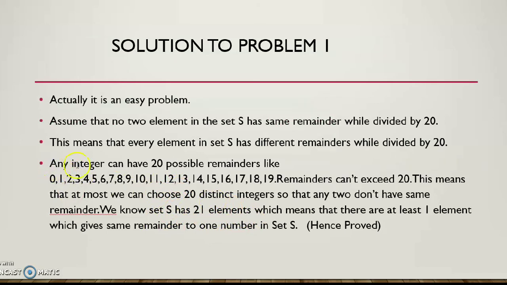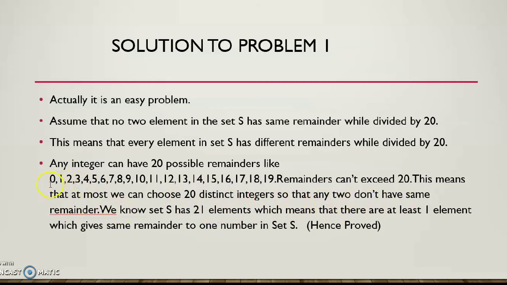Now, it is written here that any integer can have 20 possible remainders. What are the remainders? The remainder may be 0, 1, 2, 3, 4, 5, 6, 7, 8, 9, 10 up to 19. The remainder cannot exceed 19, since the remainder is always less than the divisor. Now suppose we have chosen 20 numbers such that all the numbers have distinct remainders. There are exactly 20 possible remainders. Now we have chosen 20 distinct integers so that no two have the same remainder.